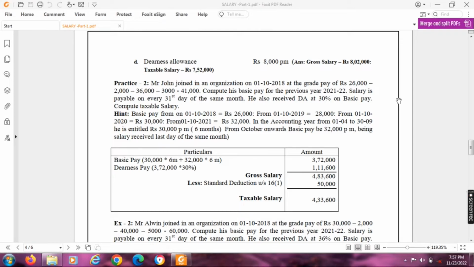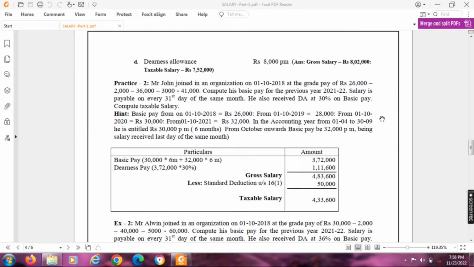That means April, May, June, July, August and September, 6 months salary. So actually the salary is payable on every 31st day of the same month. From October month onwards, you will get the incremental salary. Basic pay will be 32,000, being salary received on the last day of the same month.